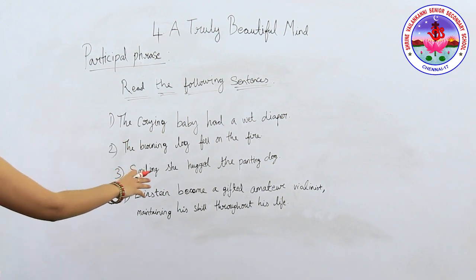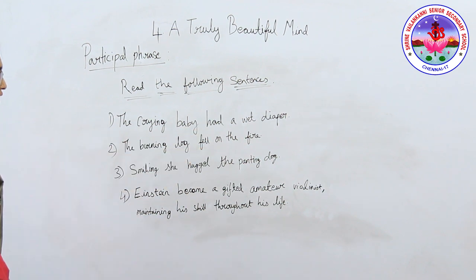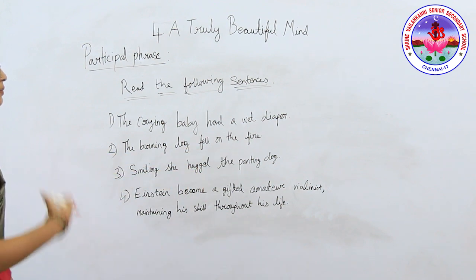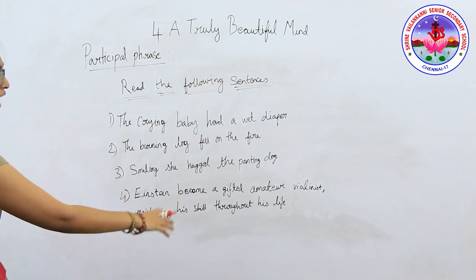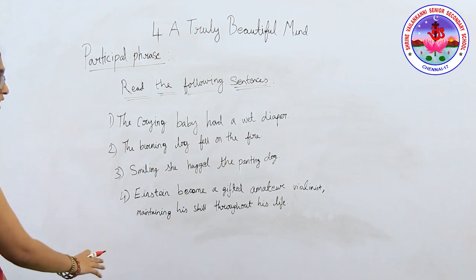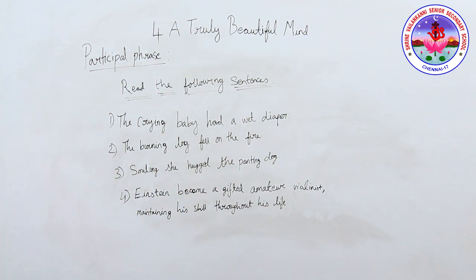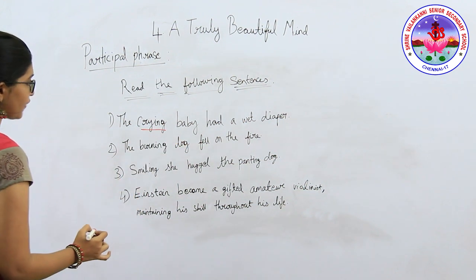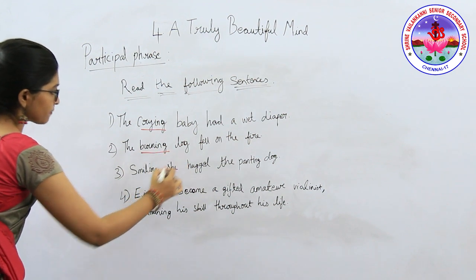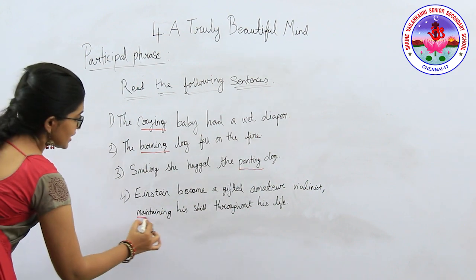The crying baby had a wet diaper. The burning log fell on the fire. Smiling, she hugged the panting dog. Panting is like breathing in and out very fast. Einstein became a gifted amateur violinist, maintaining his skill throughout his life. Okay, what do you mean by amateur? A non-professional. So, crying is the participial phrase here. Next, burning. Next, panting. Next, maintaining.